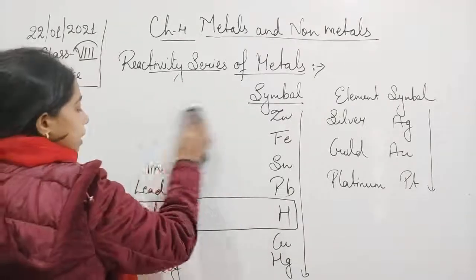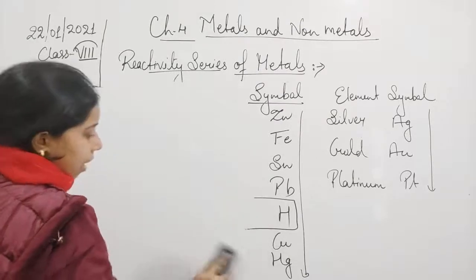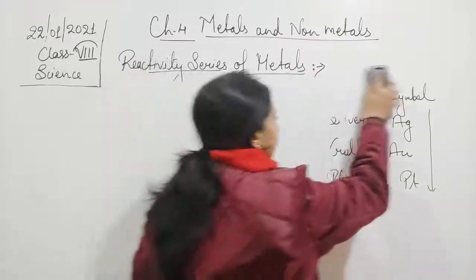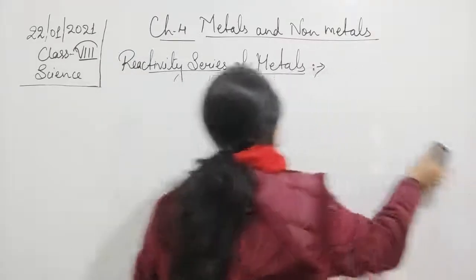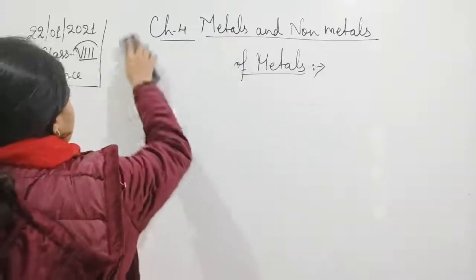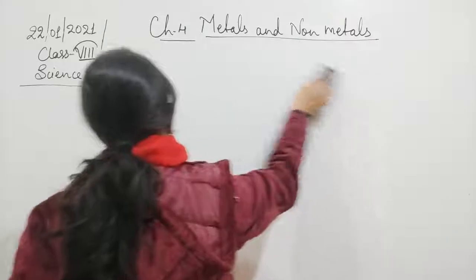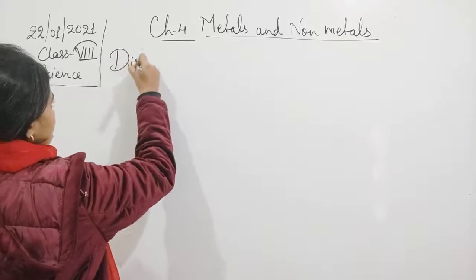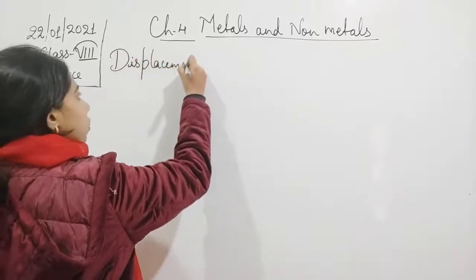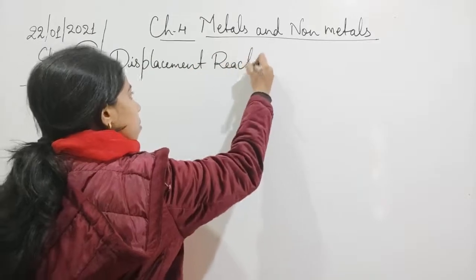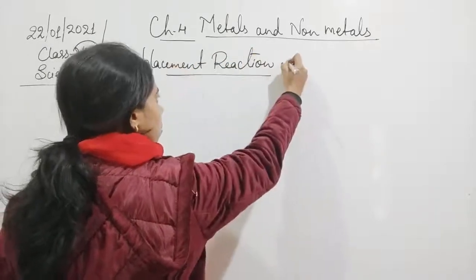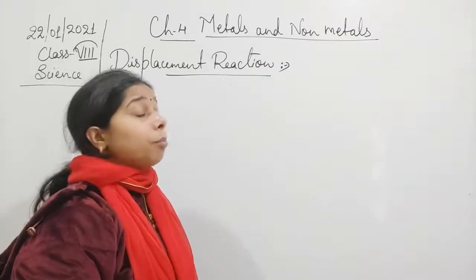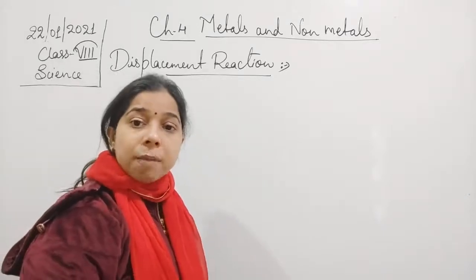Now let us move on and see the next reaction, and that is displacement reaction. On the basis of that, we can say that how can we use this reactivity series of the metal. Displacement reaction. So this is a type of a reaction in which I told you that the more reactive metal displaces the less reactive metal.